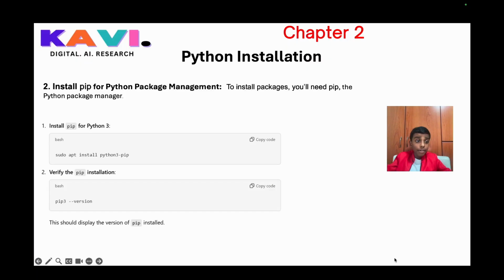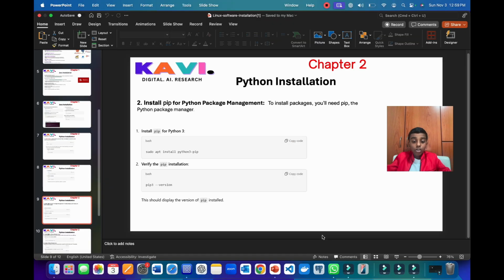So next we have to install pip for Python package management. To install packages, you need pip, the Python package manager. So here we are supposed to install pip for Python 3, we are supposed to write sudo apt install python3-pip. So let's go to our UTM to write this.